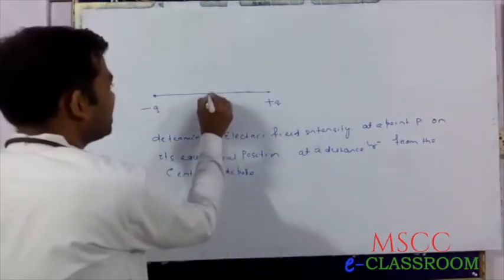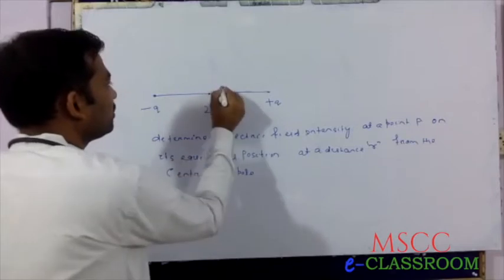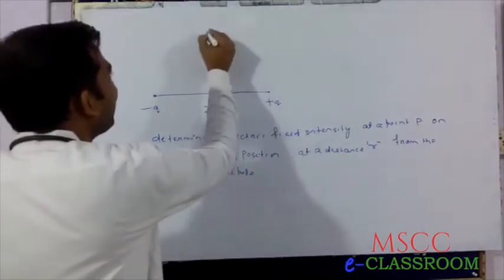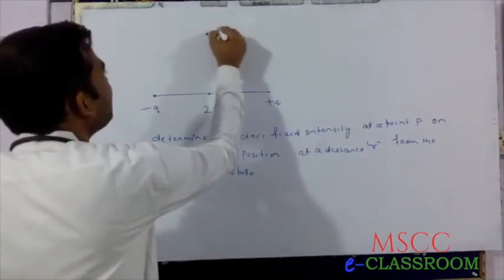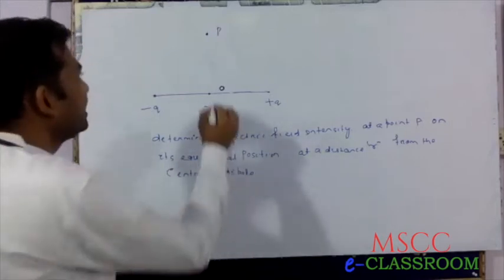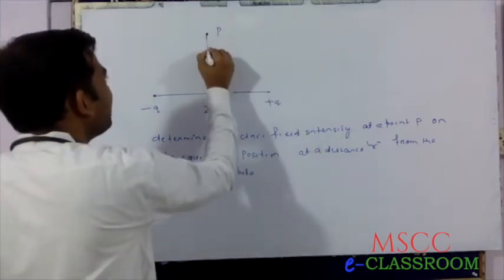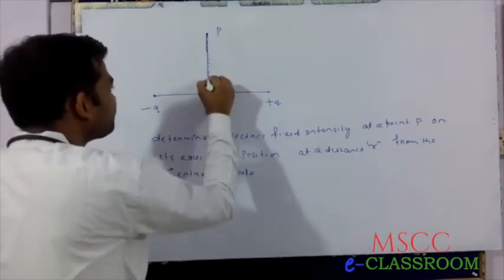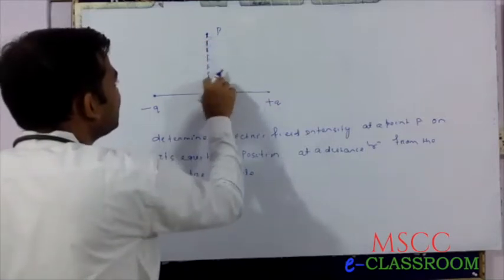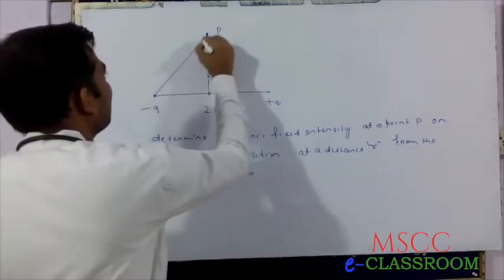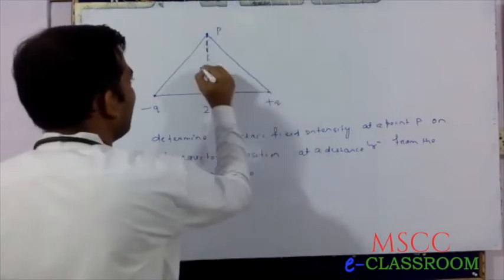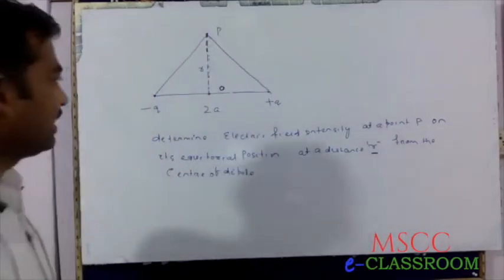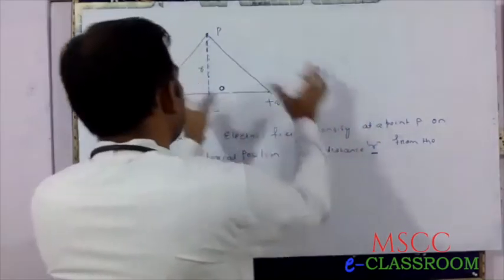Then suppose this is the center of the dipole, O. We wish to determine the electric field intensity at point P on its equatorial position, that is, perpendicular, at a distance. Again, check your expression and the diagram.